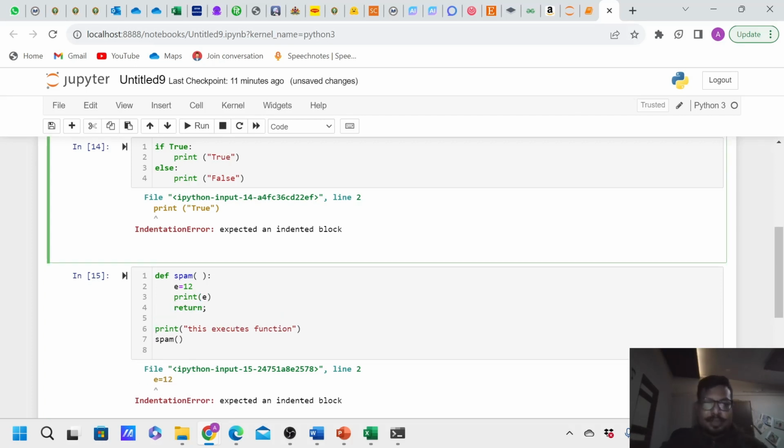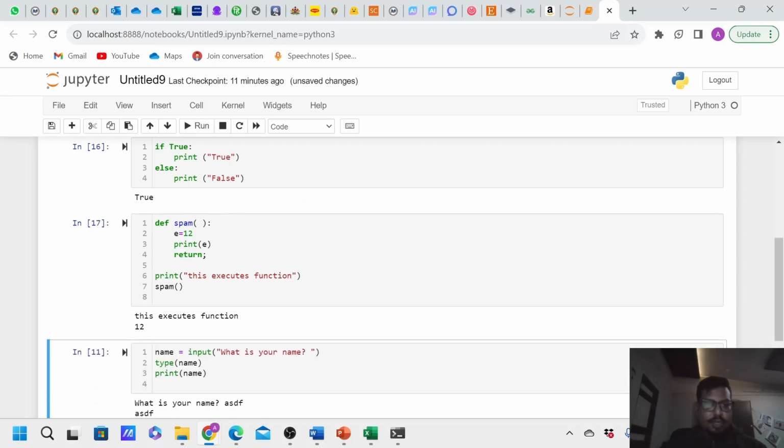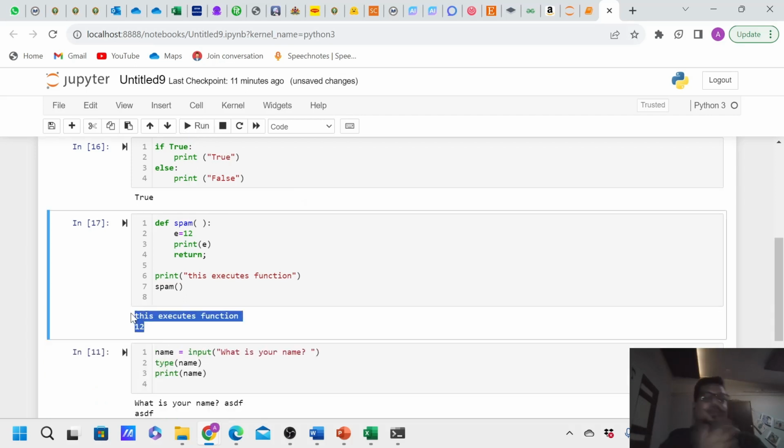So let's run this code first. If I run, yes, I'm getting the output now. If I run this code, yes, I'm getting the output of this code as well.